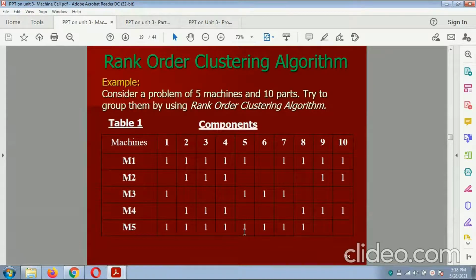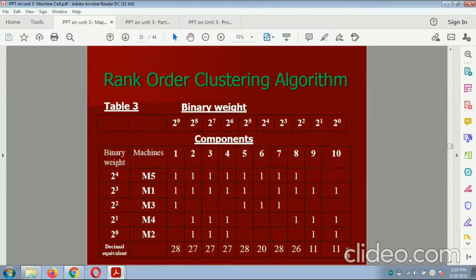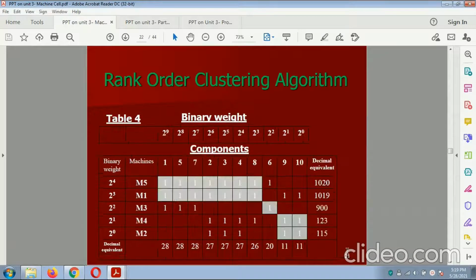So this is the table in which components 1 to 10 can be worked on machines 1 to 5. These can be carried out with respect to 2^9, 2^8, 2^1 and so on, and the decimal form for calculating these is in this way. So this is the binary weight. All the forms of the machines are combined together with respect to their decimal equivalent.